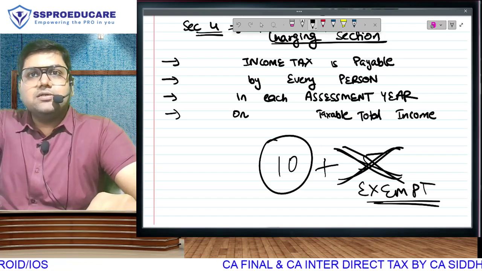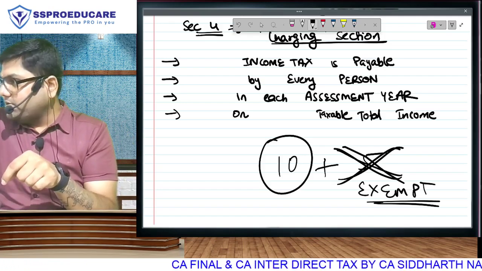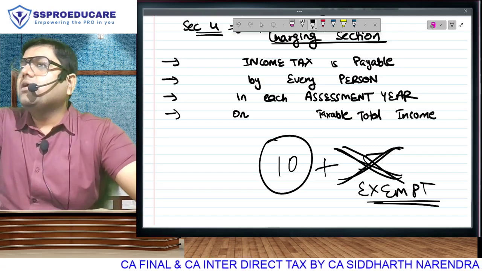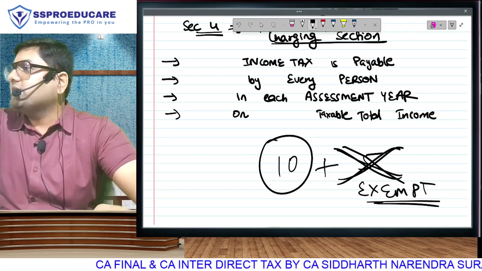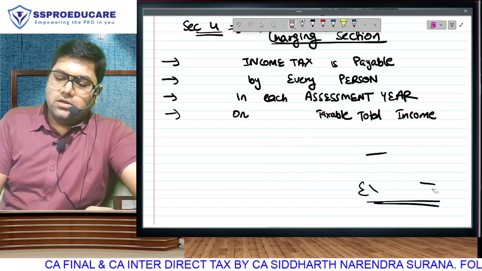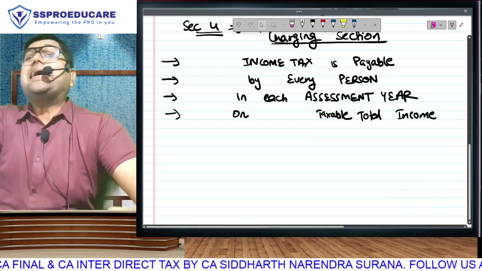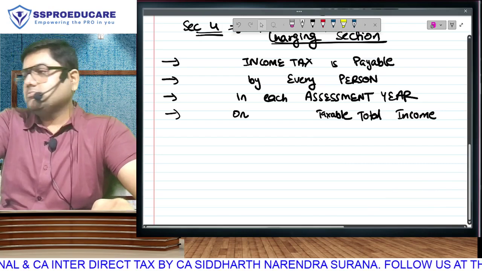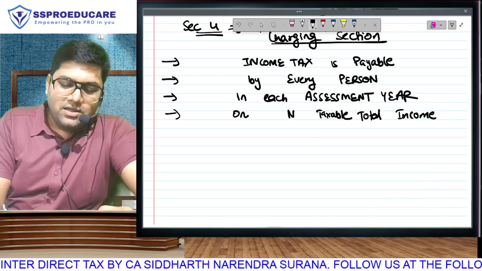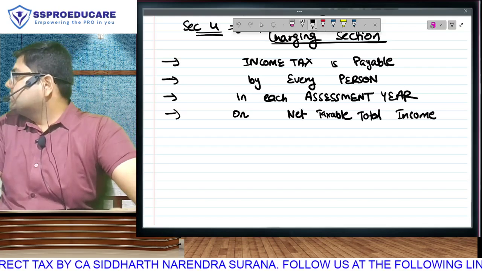Example, agriculture. And therefore, do you understand that the income that we will calculate in this law will be after removing our exempt incomes, the amount which is left, that is our taxable income. So income tax is payable not on income but total income, not total income but taxable total income. Income tax is payable on net taxable total income.